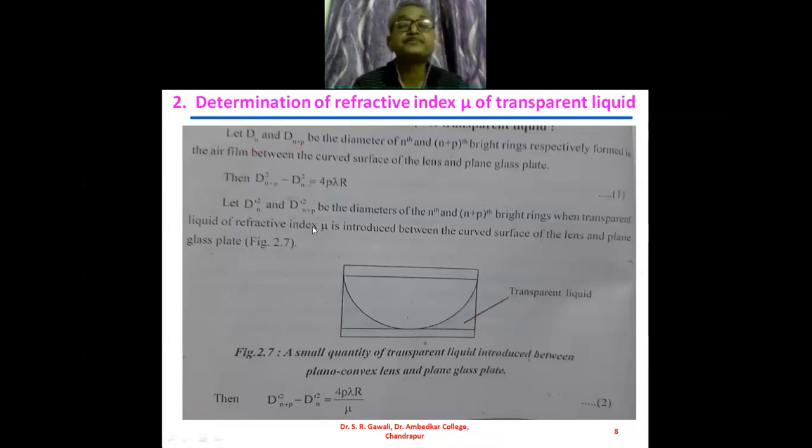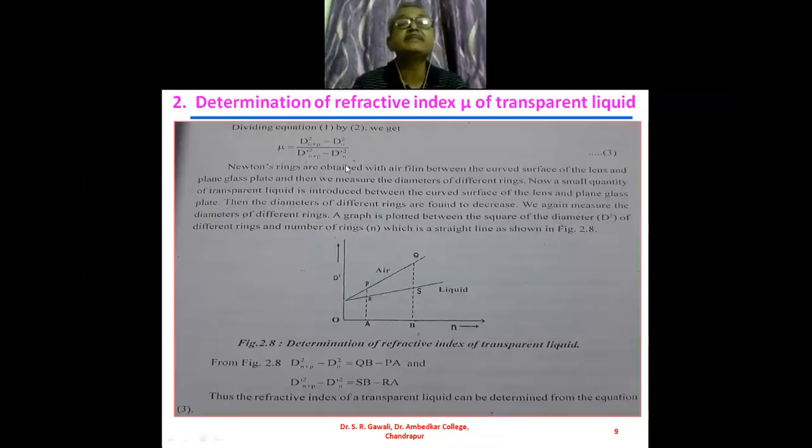Then dividing equations 1 and 2, we get mu is equal to dn plus p square minus dn square upon dn plus p dash square minus dn dash square. So we have obtained the Newton's ring. We have seen the experimental arrangement for obtaining the Newton's ring. With the help of that, we will obtain the diameters of the Newton's rings for the air film as well as the transparent liquid, the transparent thin film.